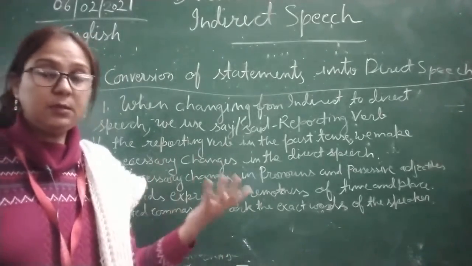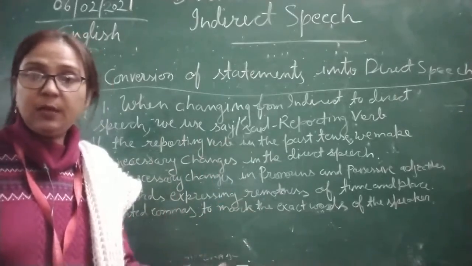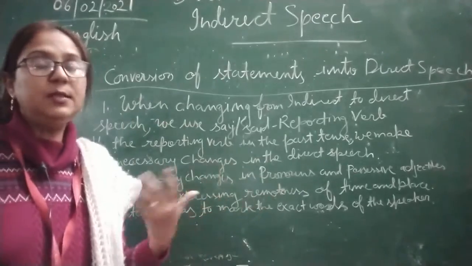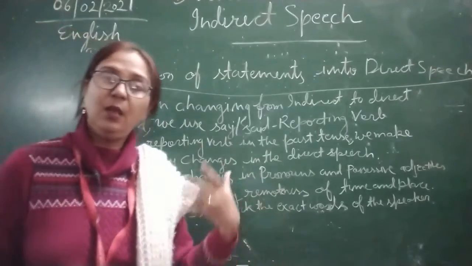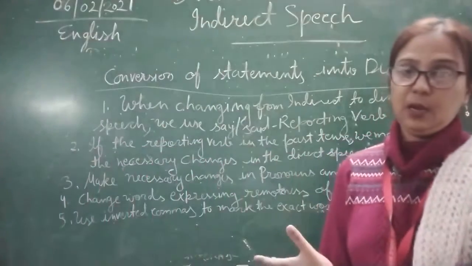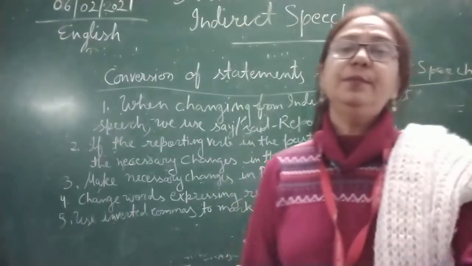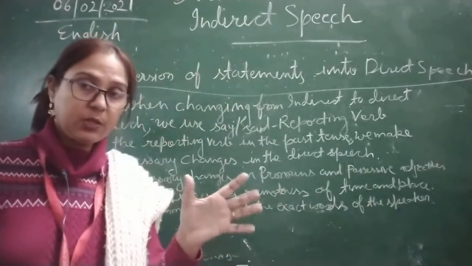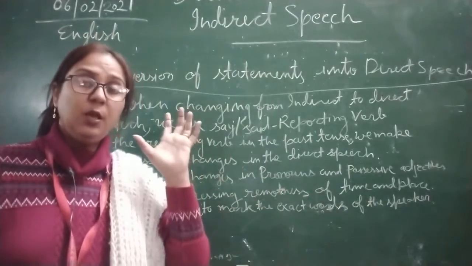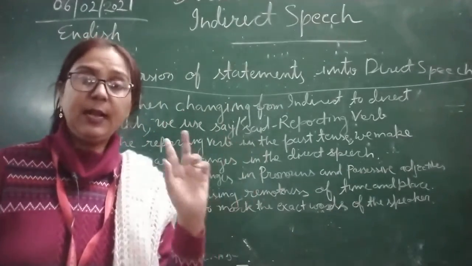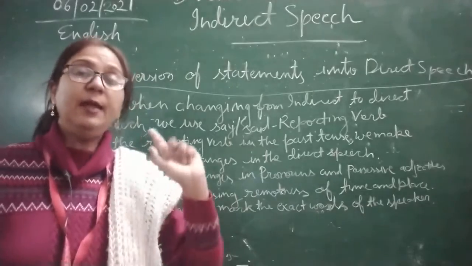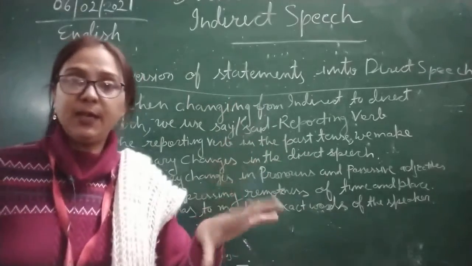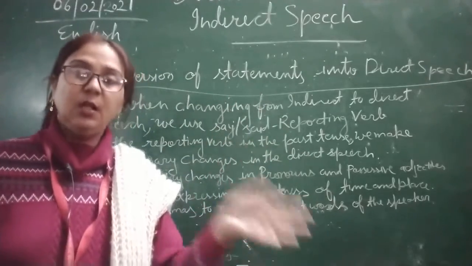First person, third person, second person, what we learned yesterday, we will just revert this. So it will work vice versa, according to these rules. Whenever you are making direct to indirect, you pay attention to the direct speech, where there are two parts, the reporting verb and the reported speech. Whenever we are making indirect to direct, we will just change.